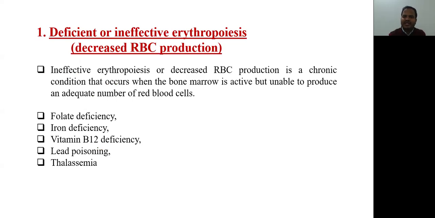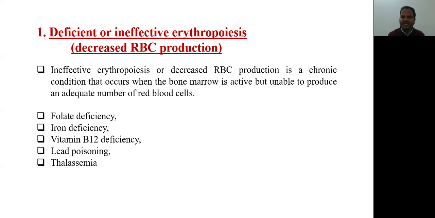First one is deficient or ineffective erythropoiesis, meaning the production of red blood cells is ineffective, red blood cells are not effectively produced. That means decreased RBC production. Ineffective erythropoiesis is a chronic condition that occurs when the bone marrow is active but unable to produce an adequate number of red blood cells. This means the bone marrow is normal, but the red blood cells are not produced effectively. This is called ineffective erythropoiesis.